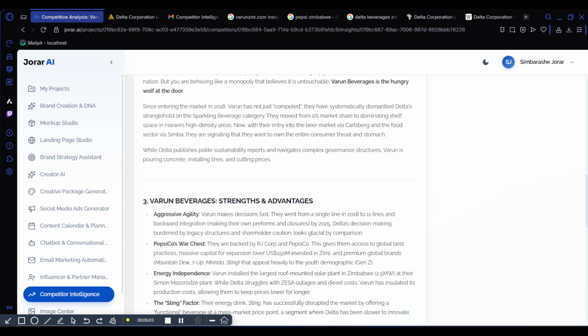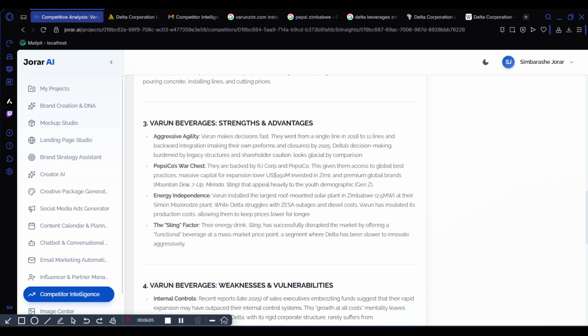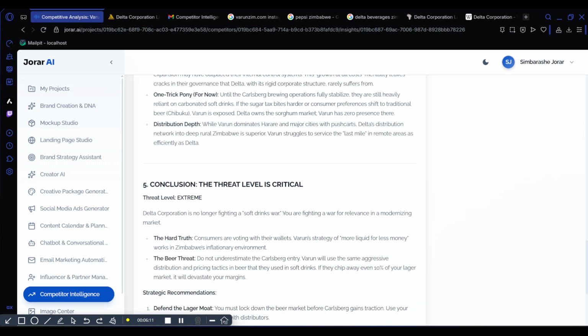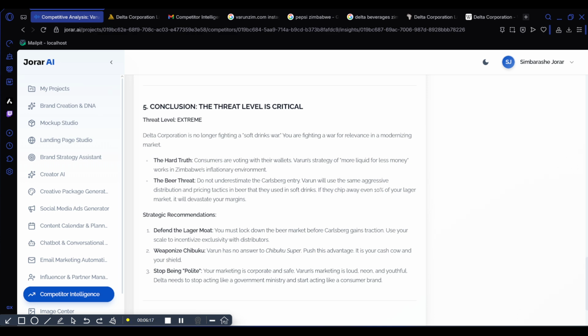So it gives the introduction, it gives the Varun strengths and advantages, then it gives the weaknesses, then at the end it gives the conclusion. The threat level is extreme, so Varun is coming for Delta. So Delta Corporation is no longer fighting a sovereign war. You are fighting a war for relevance in a modernizing market. The hard truth, consumers are voting with their wallets.